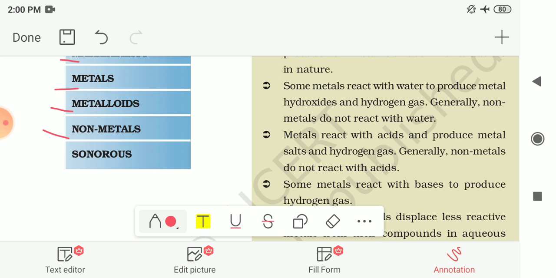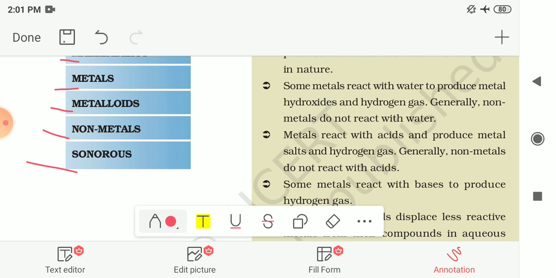Next is non-metals. The elements which have properties like soft, brittle, that means you can break them easily, non-lustrous, non-sonorous and poor conductors of heat and electricity, are called non-metals. These are some of the physical properties by which we can define any substance as a non-metal. Next is sonorous. The property of metals to produce a ringing sound when struck by any object is known as sonorous. So these are the keywords for this chapter.